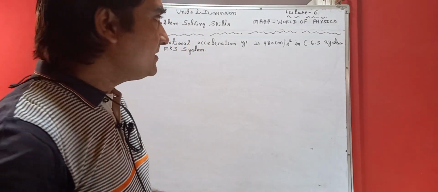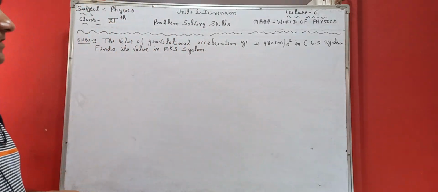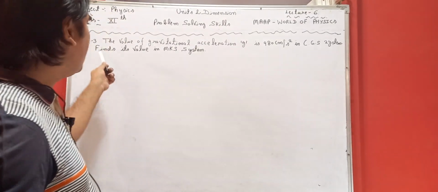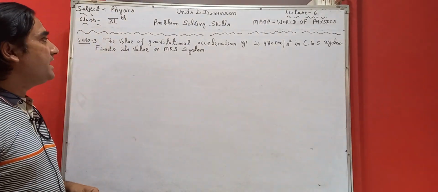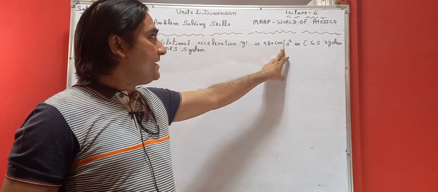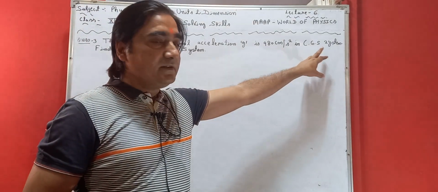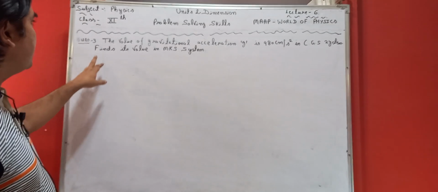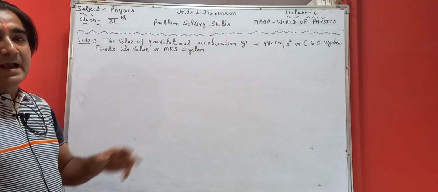In that context, I am taking one more question over here, and this is the question: the value of gravitational acceleration g is 980 centimeter per second square in CGS system. Find its value in MKS system.